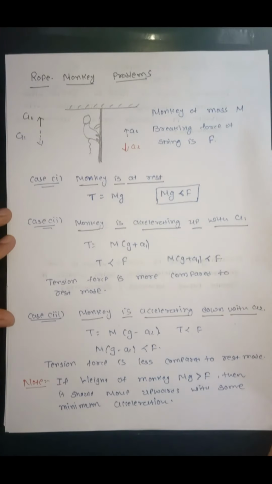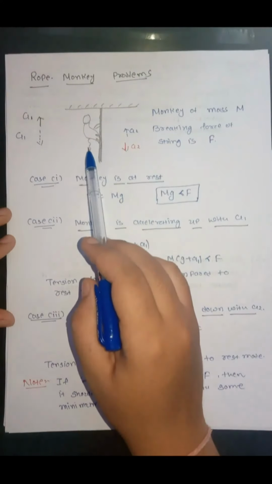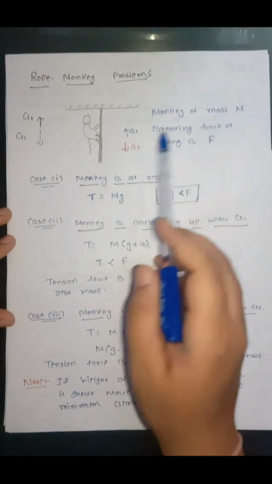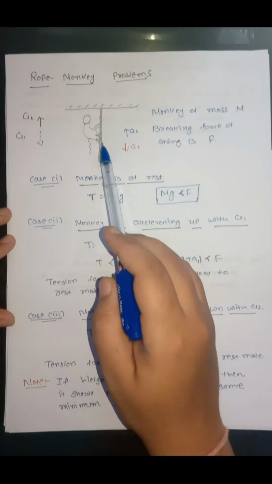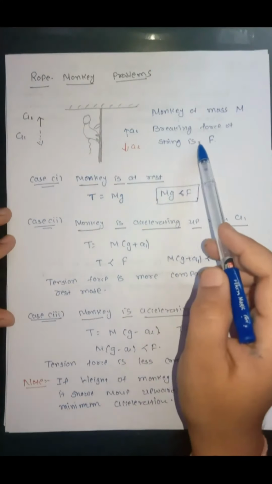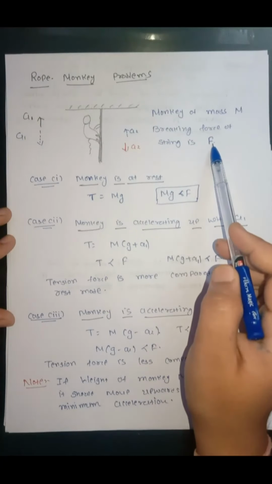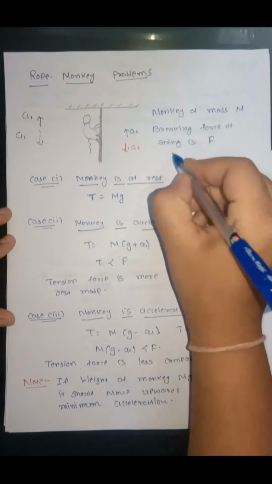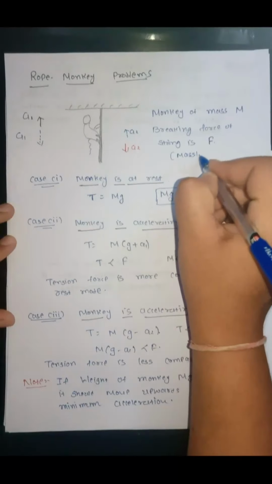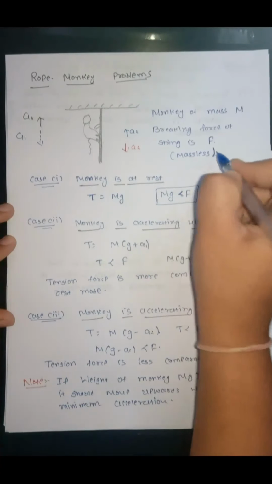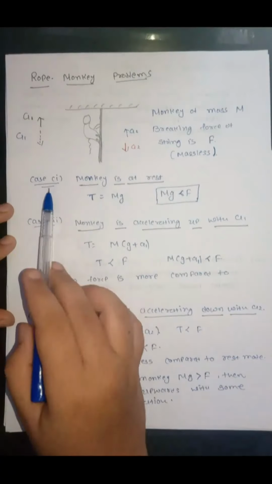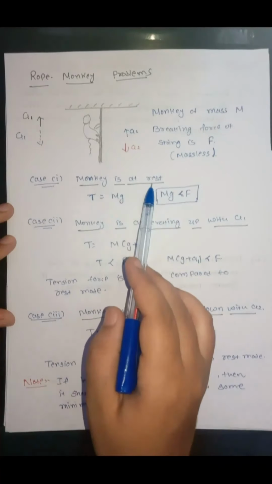So now let us see the problems of rope and monkey that are based on the breaking stress or breaking force of the rope. Here one monkey of mass M is hanging from a rope which has breaking stress of F. But here we have considered that this rope is massless for our simplicity. Now, first case, when the monkey is at rest.